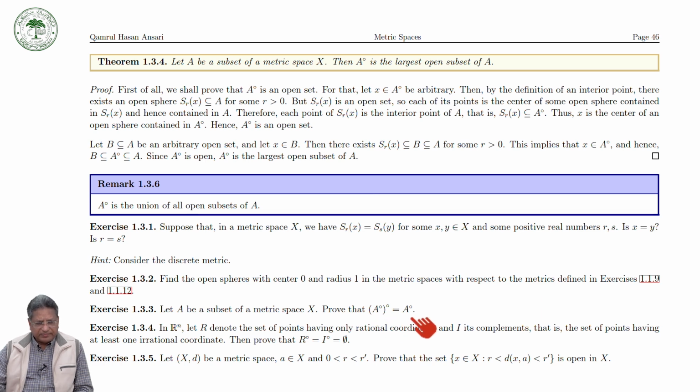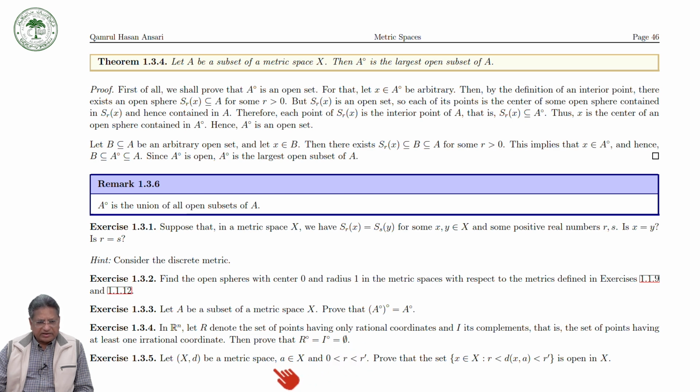This is a very simple one. In Rn, let capital R denote the set of points having only rational coordinates and I its complement, that is, the set of points having at least one irrational coordinate. Then prove that the interior of R equals the interior of I, which is equal to the empty set.